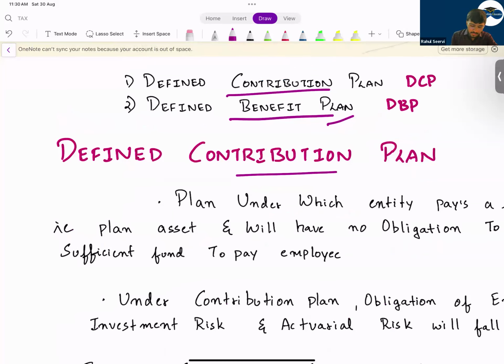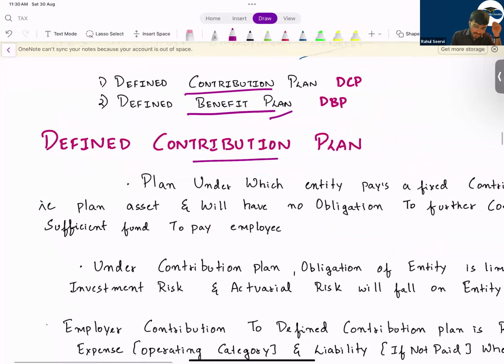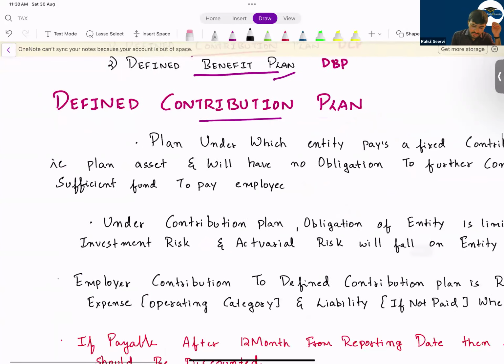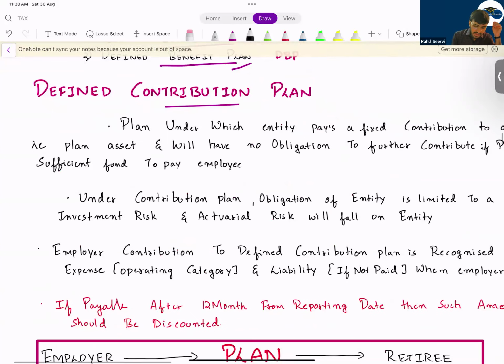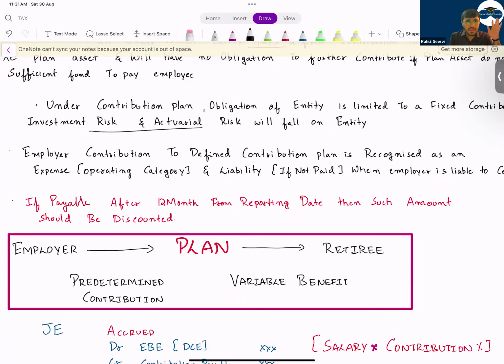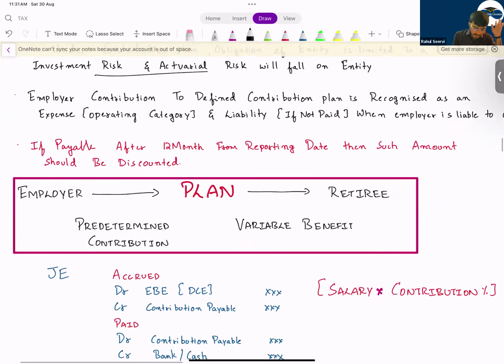Now coming to the defined contribution plan. In a defined contribution plan, what will happen? It is a plan under which an entity pays fixed contributions. I mentioned that the risk is taken by whom? The risk is taken by the employee, not by the employer. So here, see,